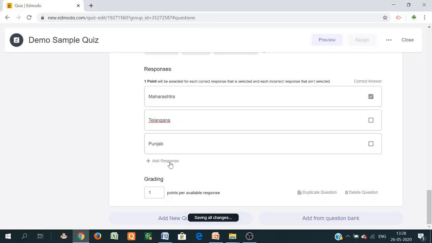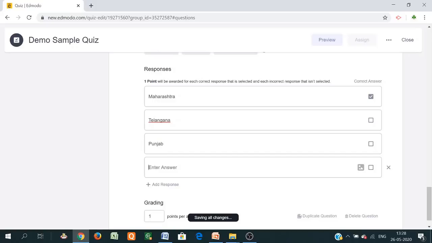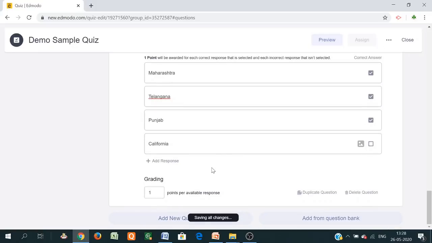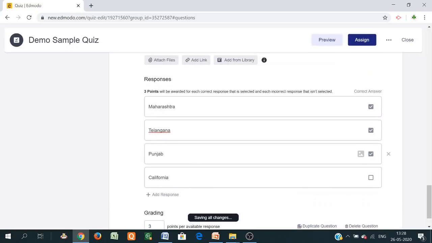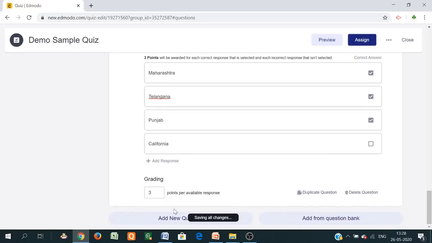Add another response. Suppose I am writing California. Now these three are the correct answers. Just click here, and the student must give all three answers. In this way, these are the different multiple answers. Then next question.